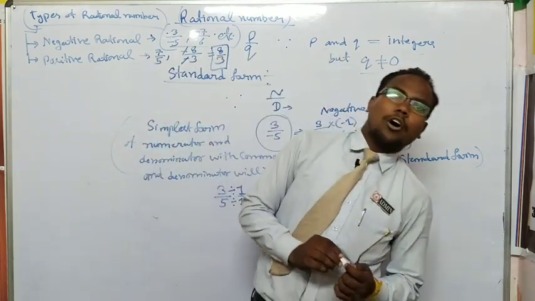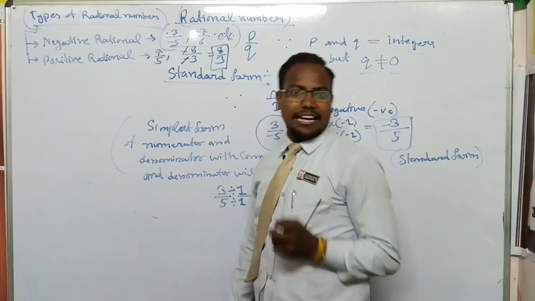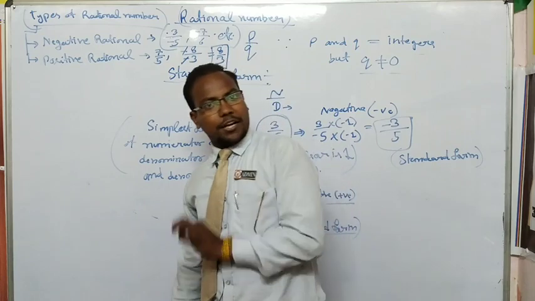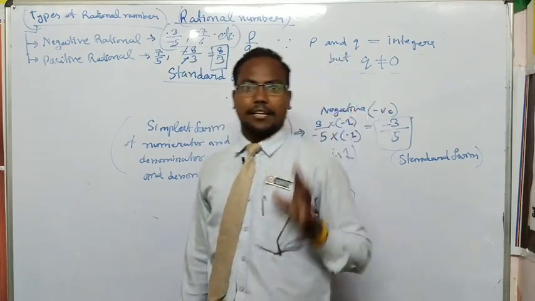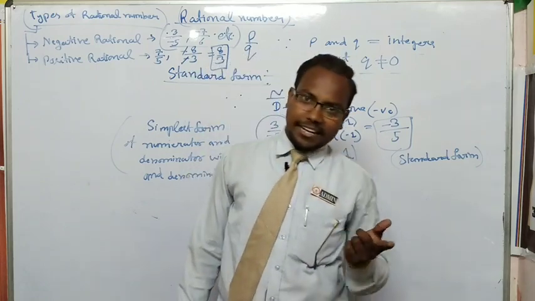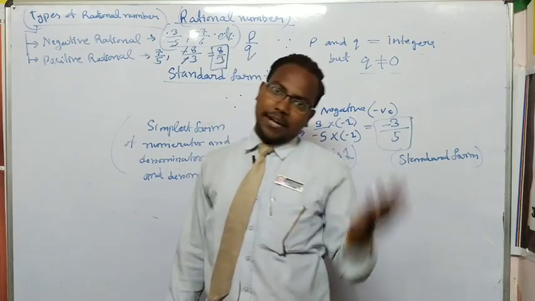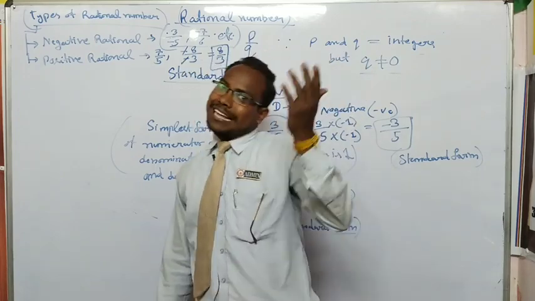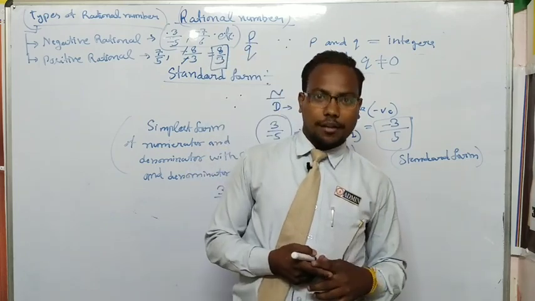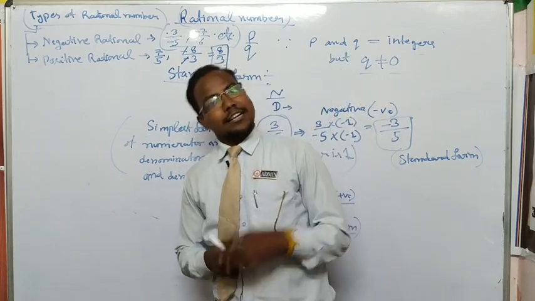That brings us to the biggest conclusion about the types of rational number, negative and positive. A negative rational number has either the numerator or the denominator negative, and a positive rational number has both numerator and denominator positive. If numerator and denominator are both negative, the negatives cancel each other, so it is also a positive rational number. We shall discuss further in the next classes.